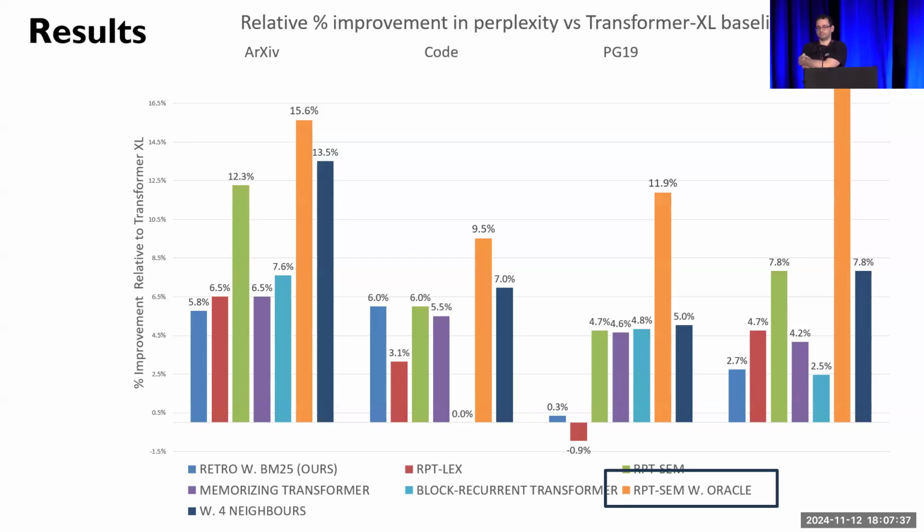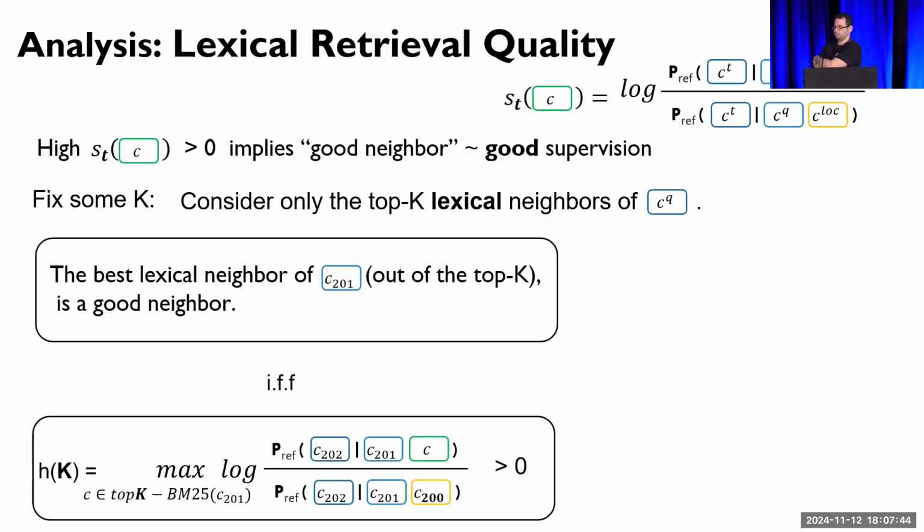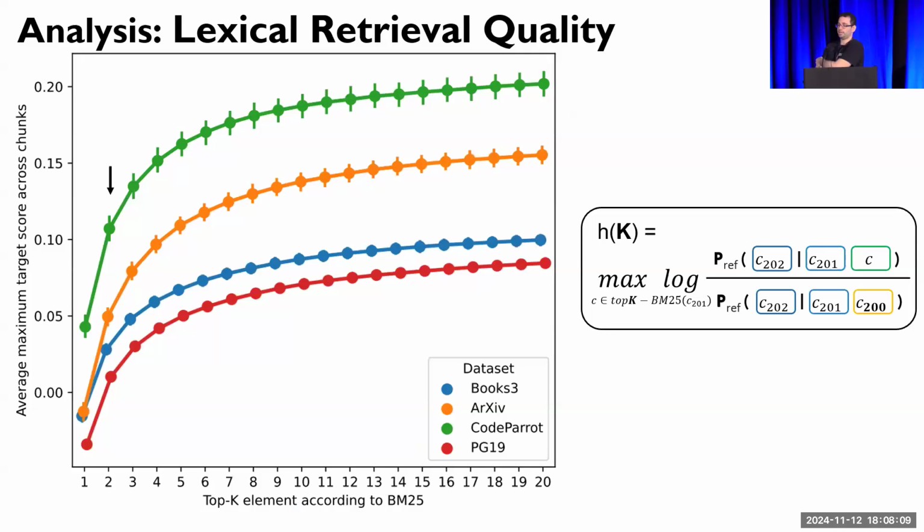Let's see a bit of analysis. We computed our supervision on the top k chunks with k equals 20. And we only use the supervision if this log ratio up here was positive, or as a function of k, if h of 20 was positive. A natural question to ask is what happens as we increase k from 1 to 20? So we consider more candidates. So this function increases monotonically. This allows us to compare how fast h of k increases per dataset.